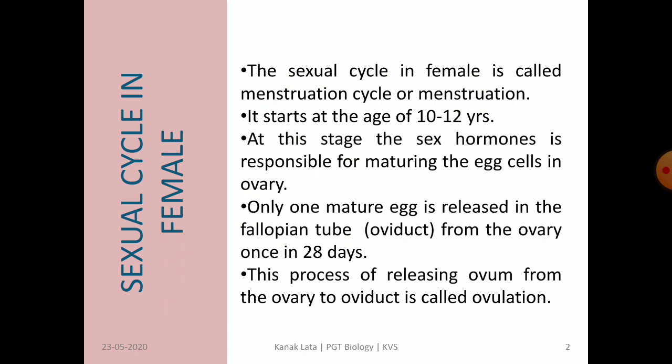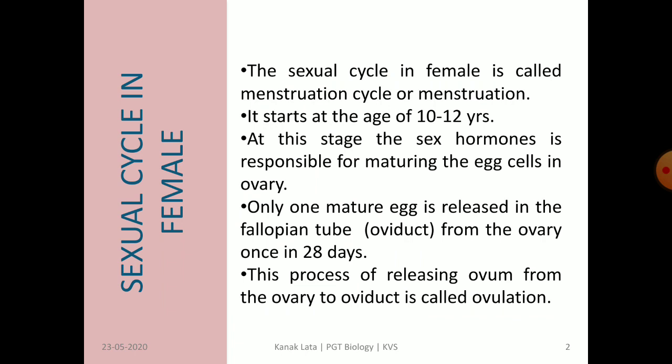The sexual cycle in female is called menstruation cycle or menstruation. It starts at the age of puberty, that is at the age of 10 to 12 years. At this stage, the sex hormones are produced, and these sex hormones are responsible for maturing the egg cells in the ovary.